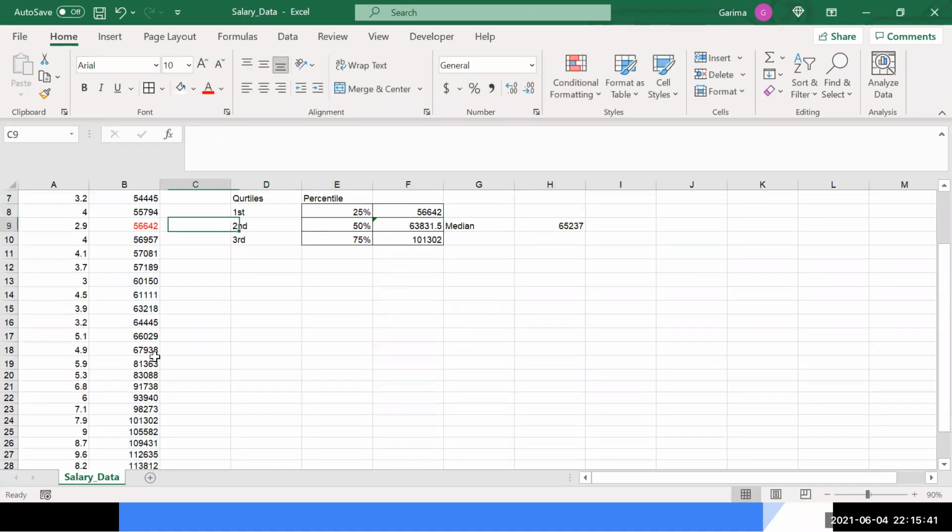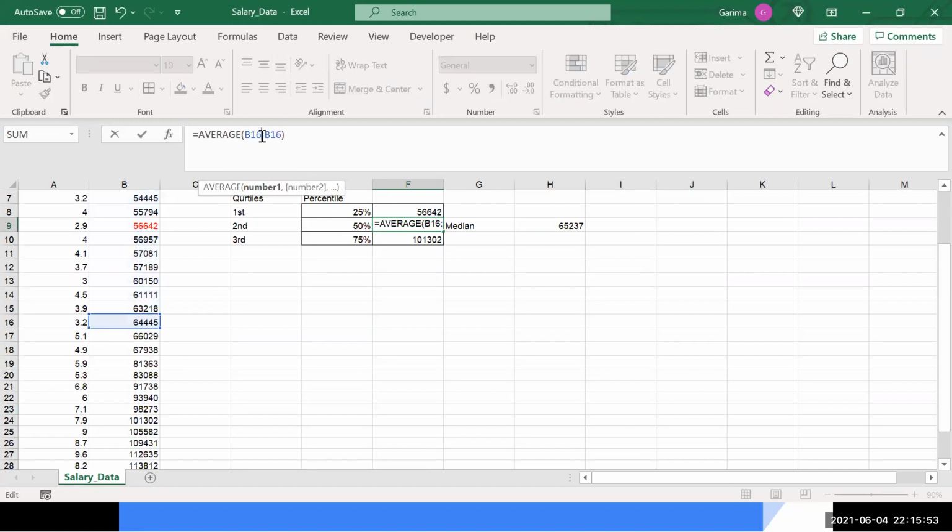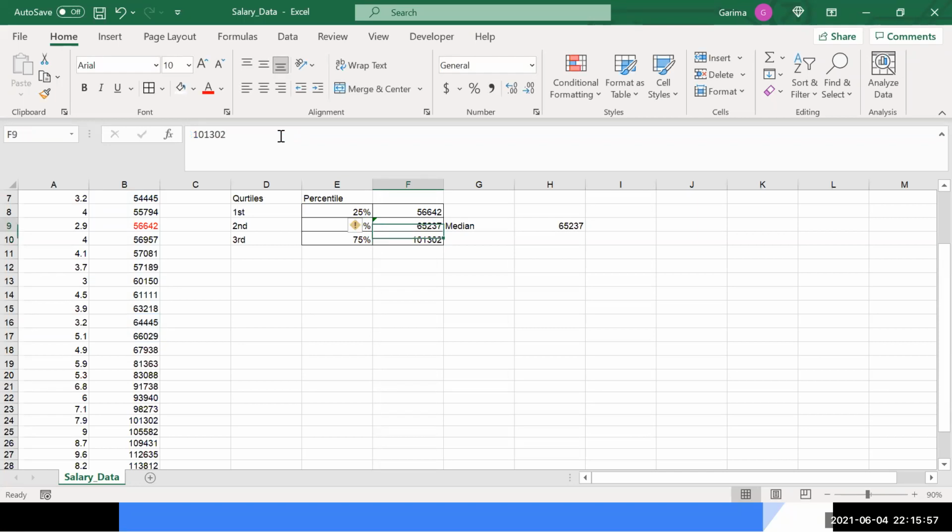Right. So we get this as, why are we finding a difference? Because you should take B16 and B17. You took B15 and B16. Okay. Right. B16 and these. Right. So this is where we did the wrong part.